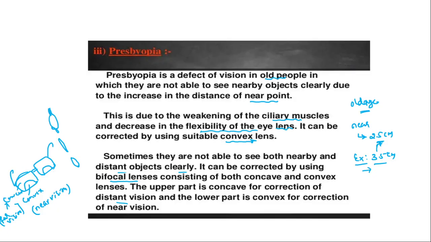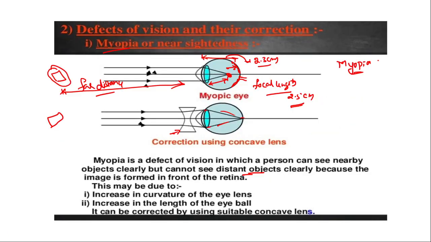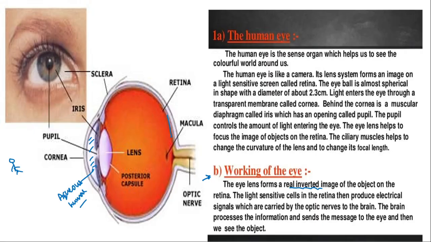Then, this is what we have studied so far: the function of the human eye, how it works, and what the main parts are. There are so many other parts also, but they are not much important for your examination.